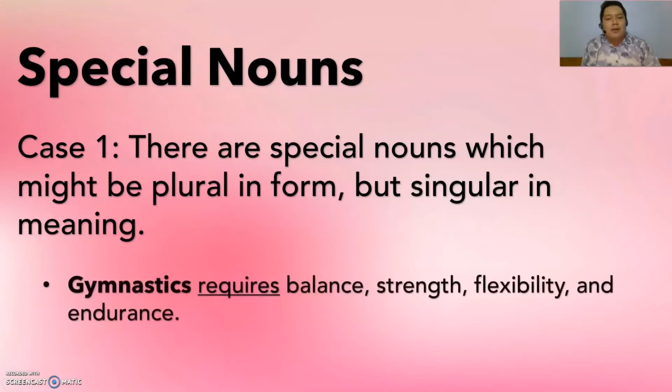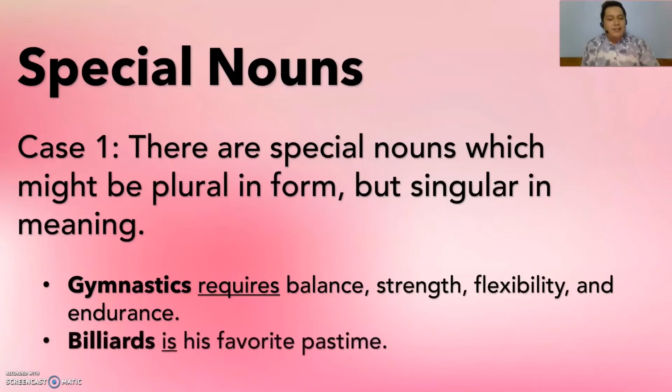We have here an example. Gymnastics requires balance, strength, flexibility, and endurance. We have used the verb requires here because the subject here is gymnastics. It might be plural in form because it ends in s, but this noun is singular in meaning. Okay? Next, billiards is his favorite pastime. In this sentence we have used is because the special noun here is billiards. It might be ending in s, it might be plural in form, but it is still considered singular.